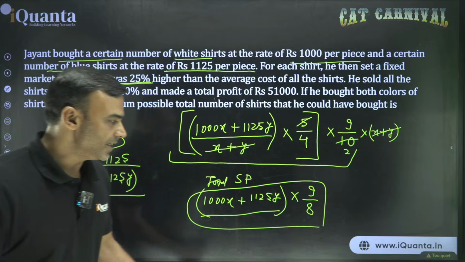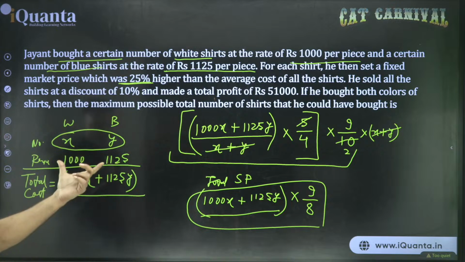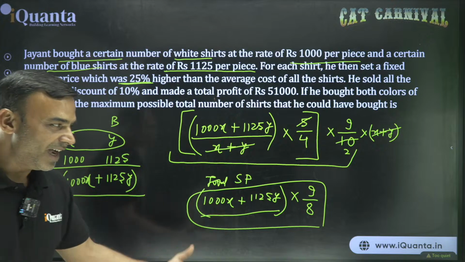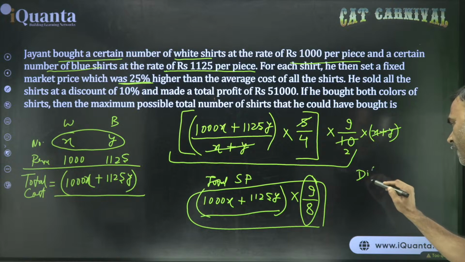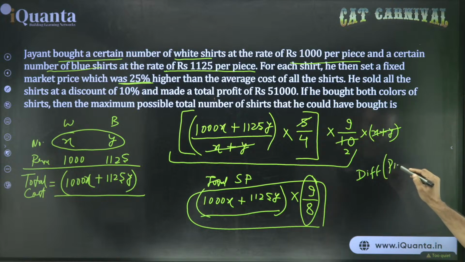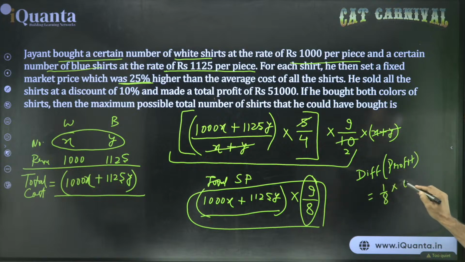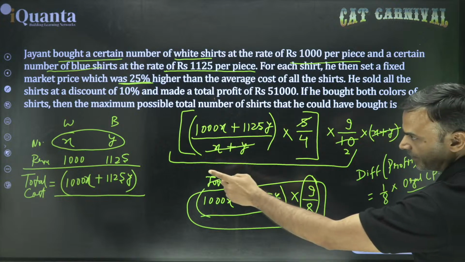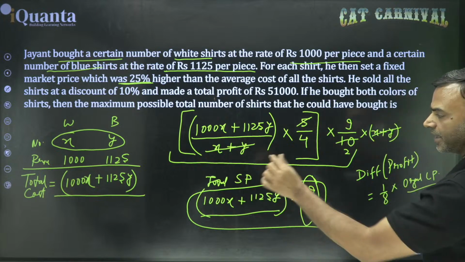ठीक है? देखिए ध्यान से क्या बोल रहा है? Total selling price is this item into 9 by 8. Total cost price was this item only. So the difference between them is the profit value. And what is the significance of 9 by 8? Do you realize that the difference value, which is eventually the profit, is 1 by 8 of the original cost price? Can you see that? This is common. This number is the cost price. This number into 9 by 8 is the selling price. So if you subtract, this will be common and you get 9 by 8 minus 1, which is 1/8.